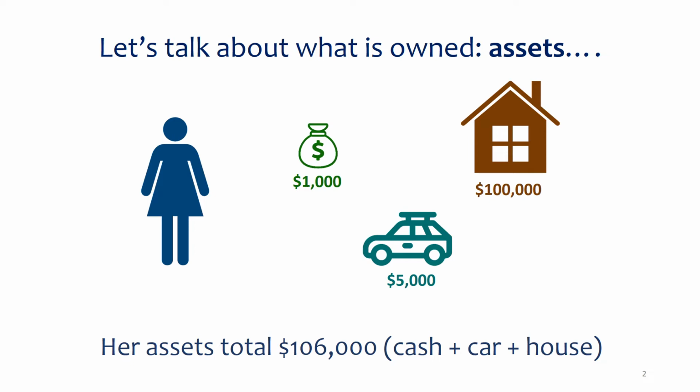Same thing for a house. So their house is worth $100,000. Again, they did not pay $100,000 up front. Let's say that they spent so much money up front, and the remainder of it they paid for with the loan. So the same type of concept as a car. But when you're thinking about the assets that you own, you want to think about the full value. So if we're thinking about the full value in this situation, this person has $106,000. That's the cash, the car, and the house.